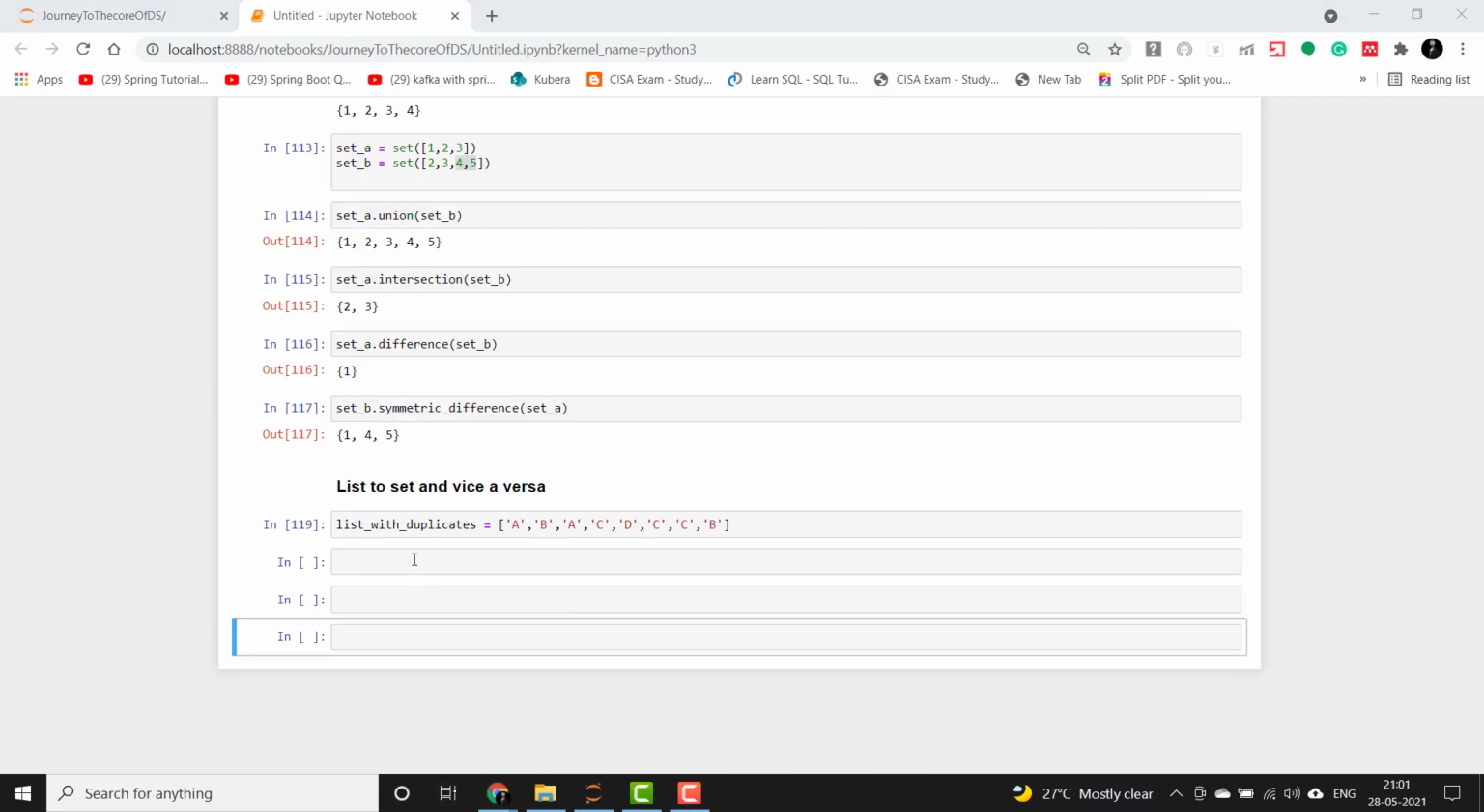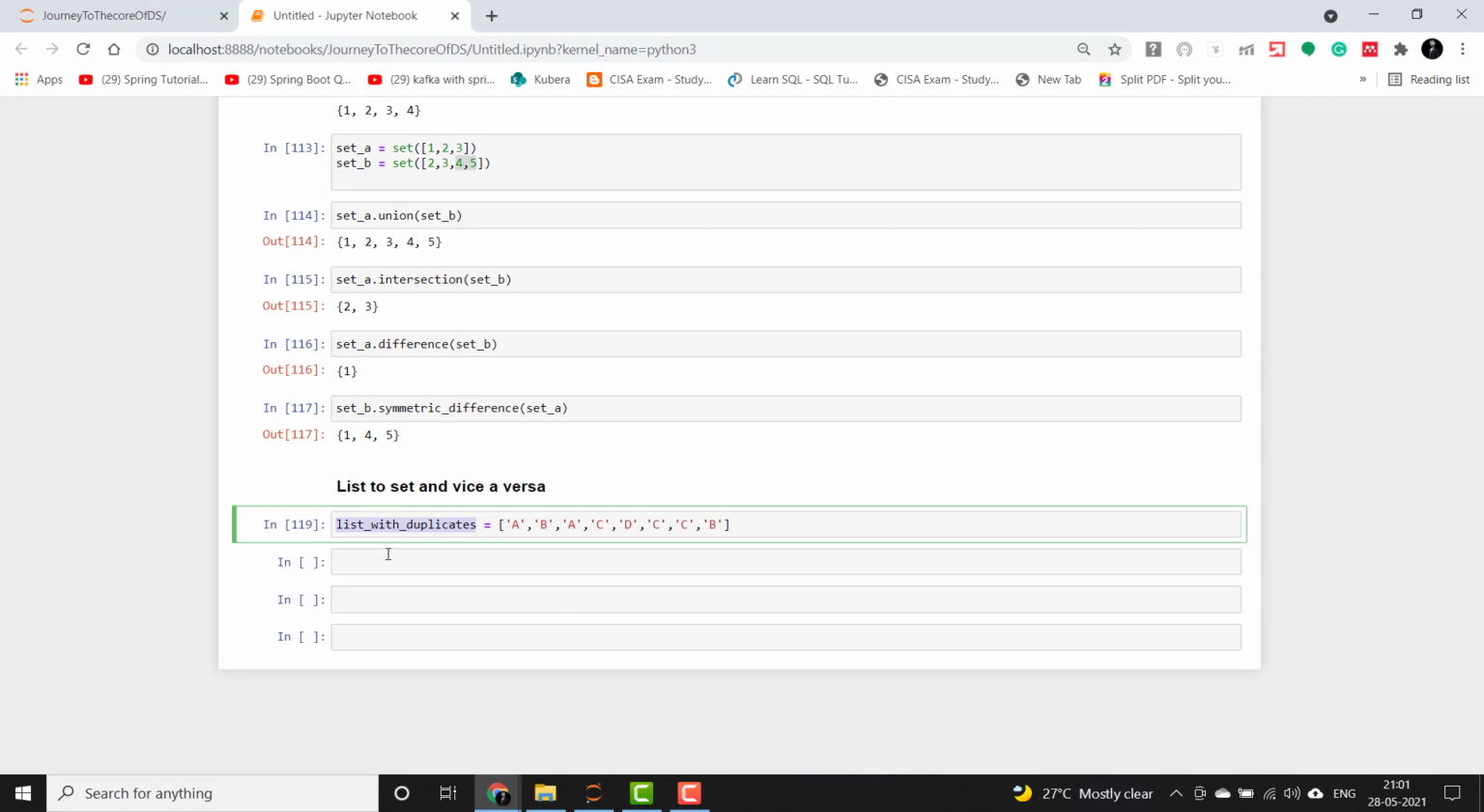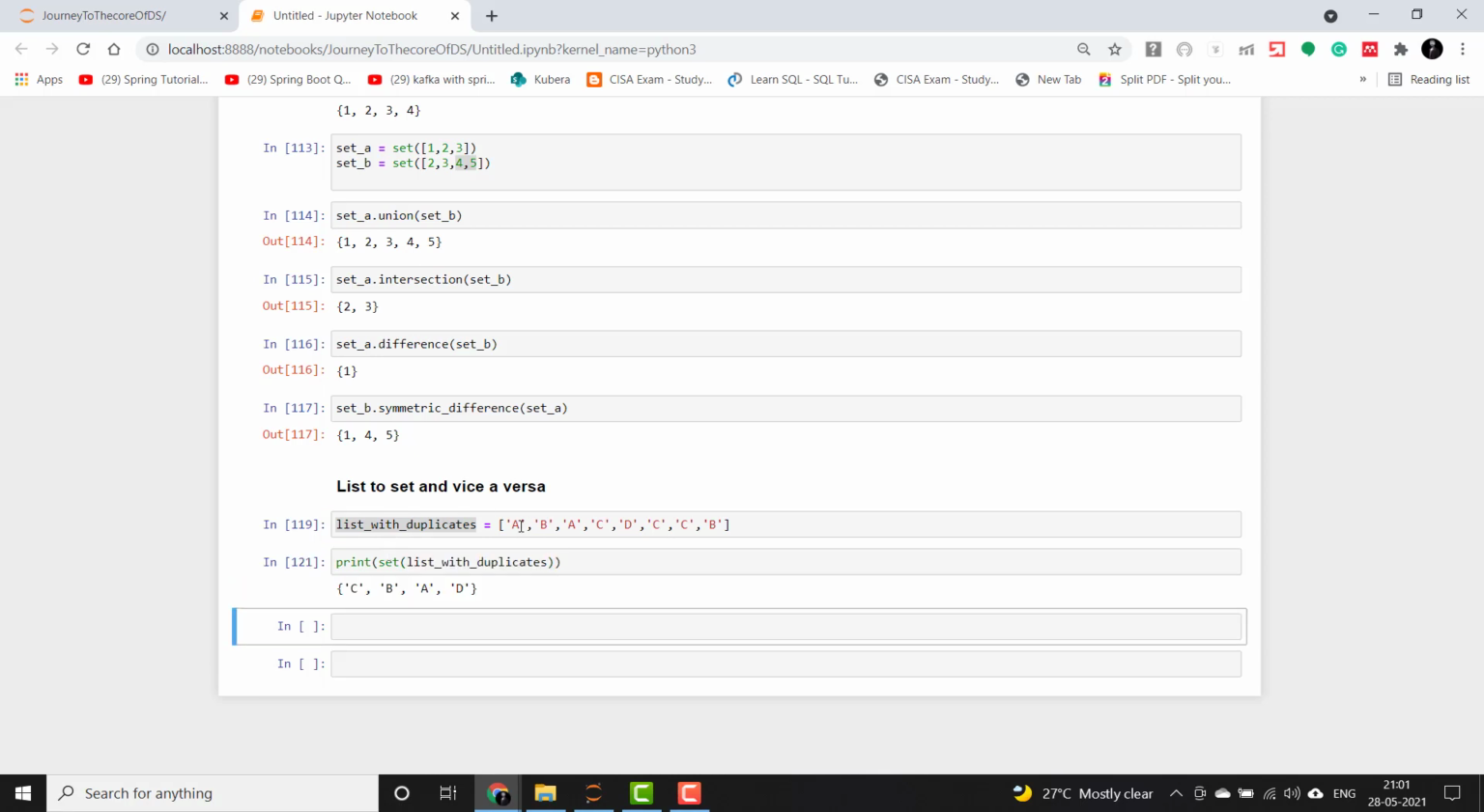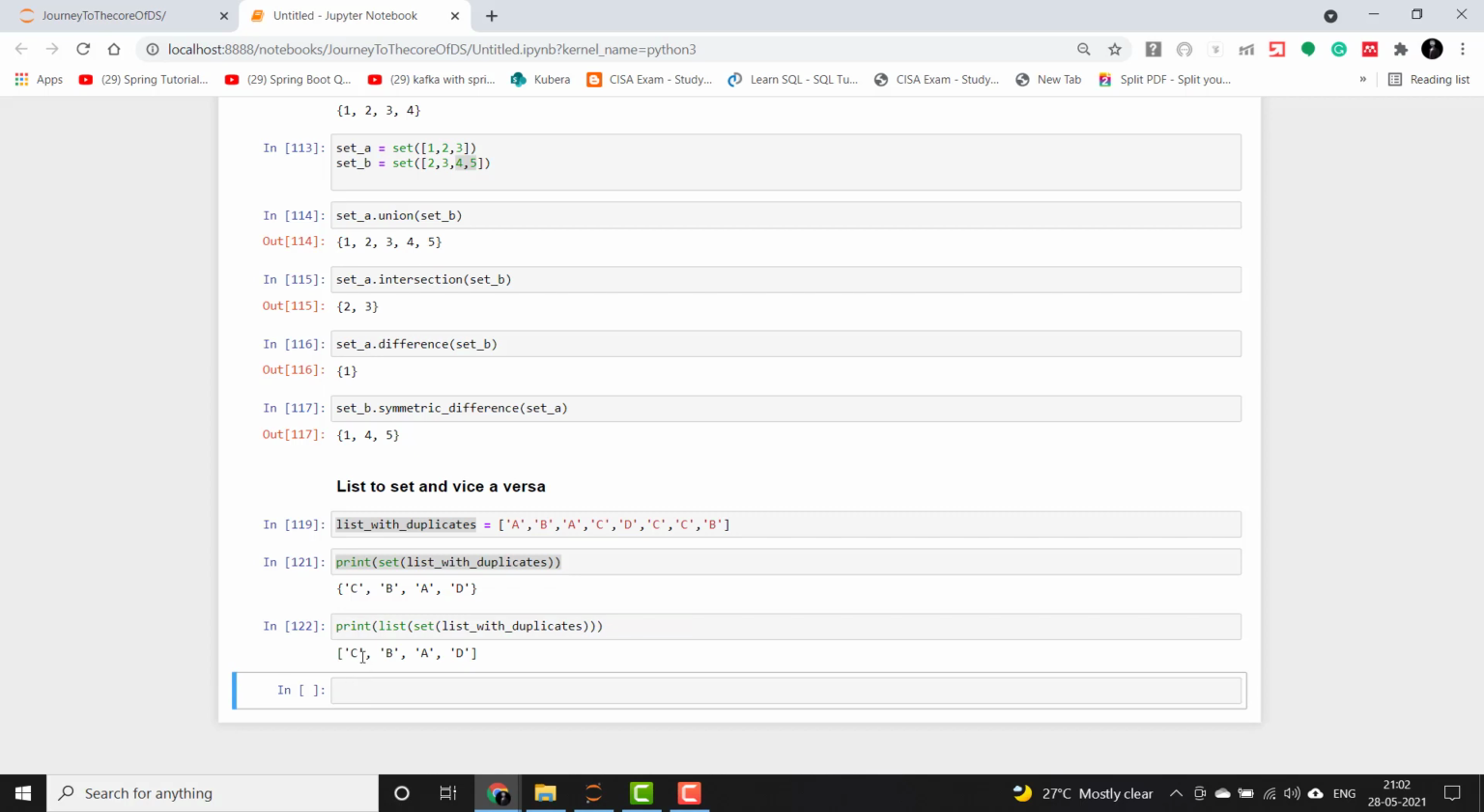So guys, let's now see how to convert a list to a set and vice versa. It is quite simple. We just have to say print set and then this. You might observe here that all the duplicates like C and B are removed. Then we'll convert it back to a list. You can do it like this. So this list will also have the duplicate elements removed.